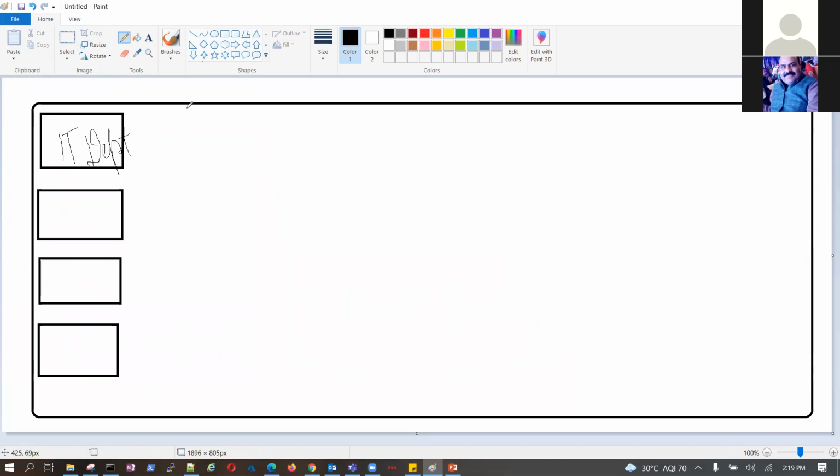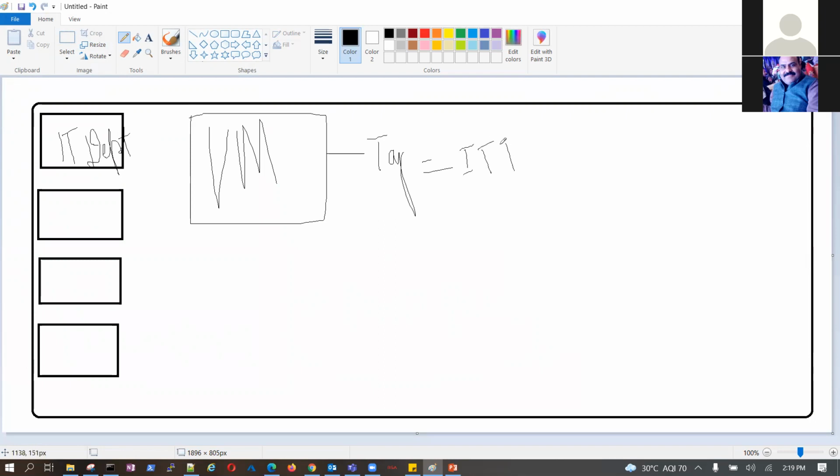What I will say, I will put in a control: if any VM needs to be provisioned, if tag is not equal to IT department, it will deny the creation. So this becomes my policy, right? In that case, can anyone sitting in the finance department create a resource, a VM? No, right?